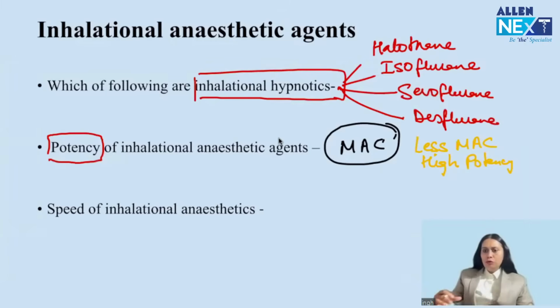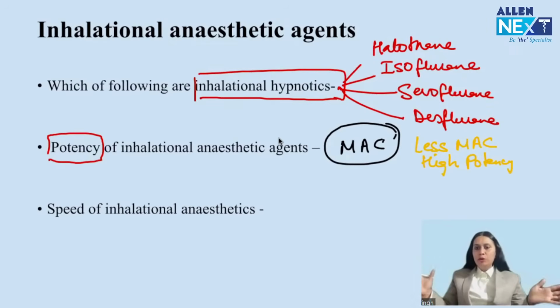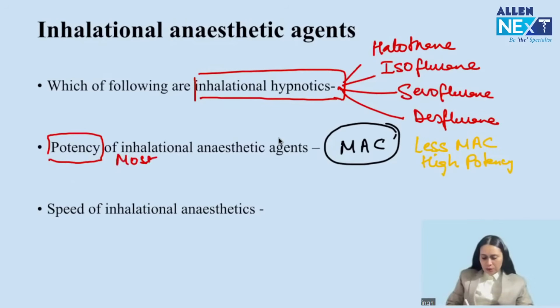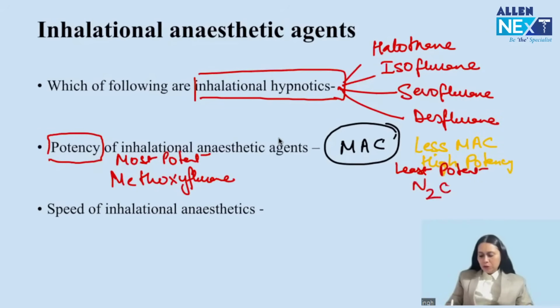And you have to know the agents from most potent to least potent. You have to know the sequence. Remember the extreme two ends, the most potent and the least potent. Most potent overall is your methoxyflurane, another inhalational hypnotic, which is not in clinical use. The least potent is our nitrous oxide, which cannot be used as a single anesthetic agent.